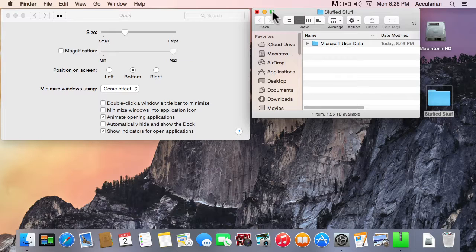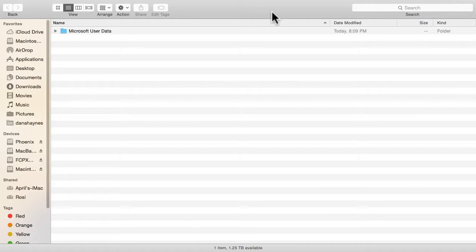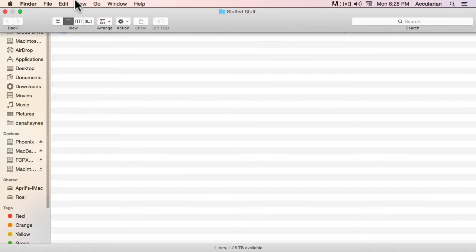Now here's my friend and enemy, the zoom button. Watch this. Whoa, what just happened? My menu bar disappeared. And guess what? I get this call all the time. My menu bar's gone. What do I do? This is called the full screen mode. I don't like it. And in order to get out of the full screen mode, you either have to know the keyboard shortcut to do that, and I'll show it to you in just a minute, or if you'll take your mouse and just jam it up next to the top of the screen, you'll get your menu bar back.